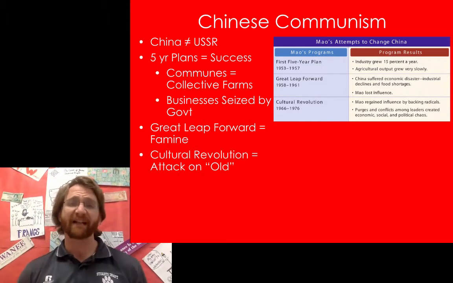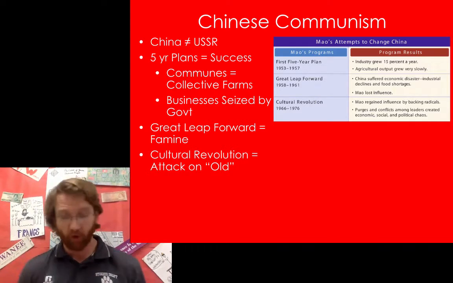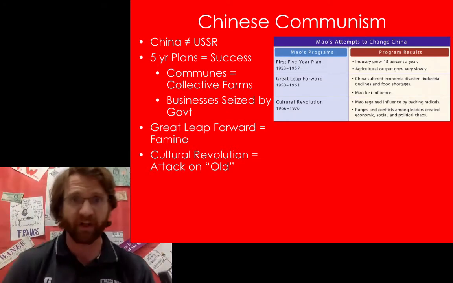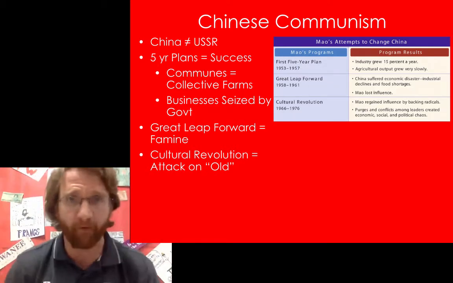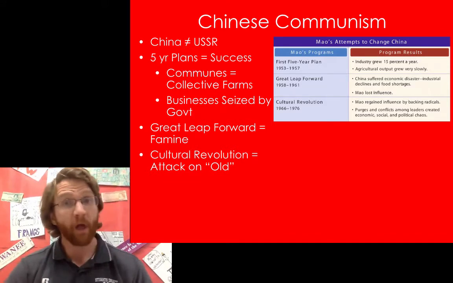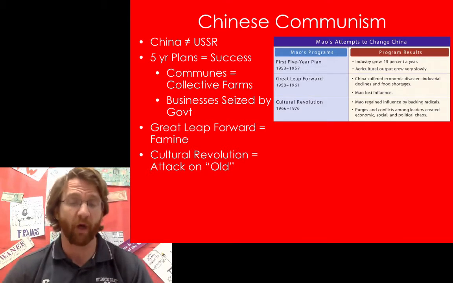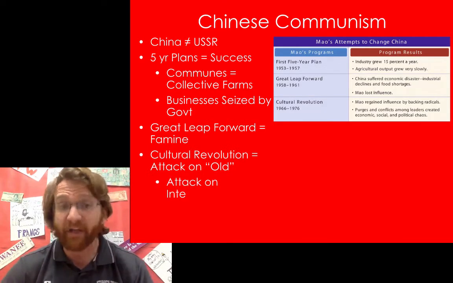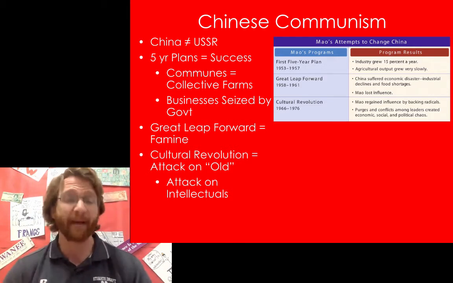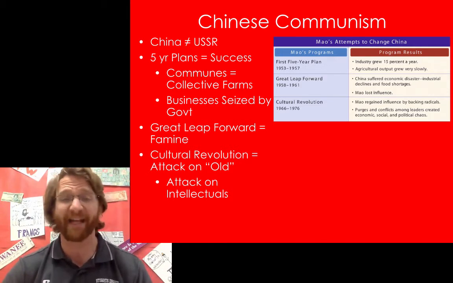And what he launches next is the Cultural Revolution. What he believes here is that we need to attack the old standards of living, the way that things didn't work before. The reason the Great Leap Forward didn't work is that we didn't have enough support. So he begins to attack all the intellectuals. He begins to attack teachers. He begins to attack people that supported the nationalist government. He begins to attack people that are essentially educated.